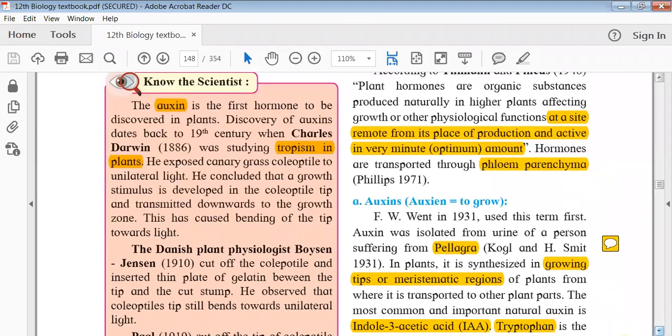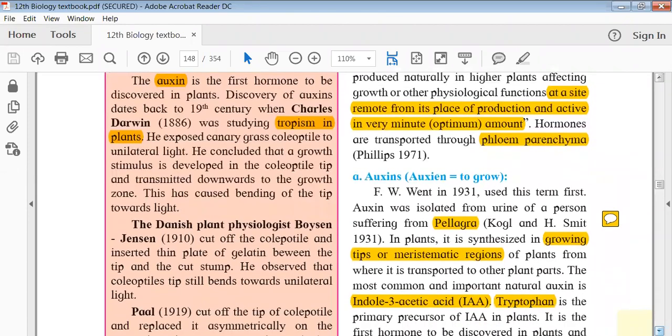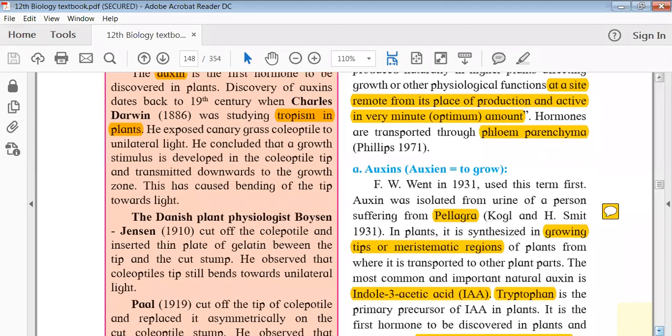With this, the introduction, or background, of the hormones and growth hormones is done. We will now go into detail about each and every hormone given here: auxin, gibberellin, cytokinins, ethylene and abscisic acid. So now we'll start with the auxins.